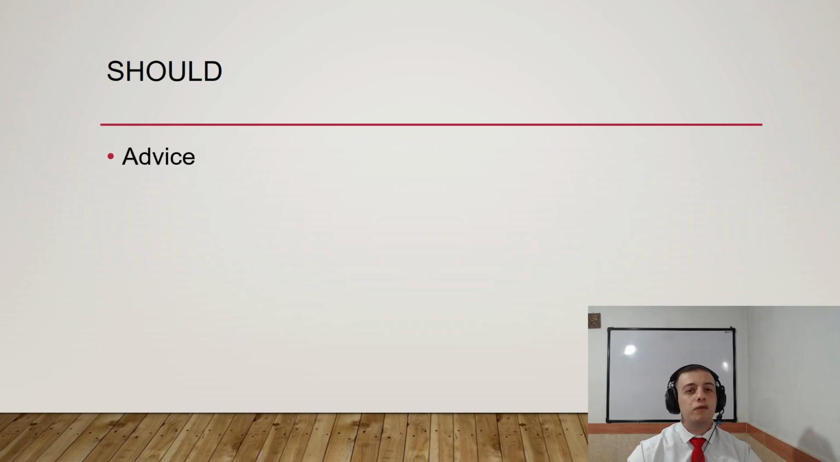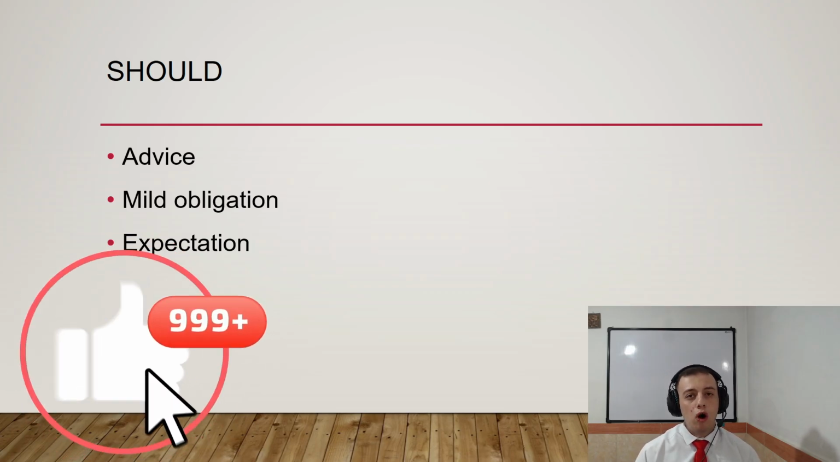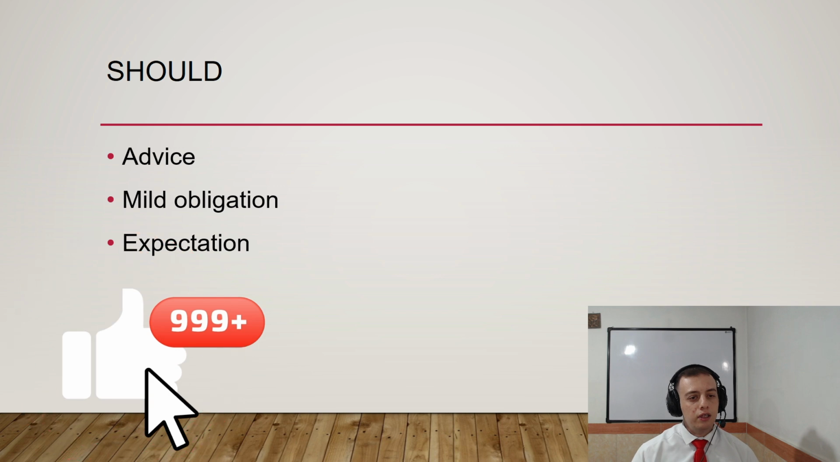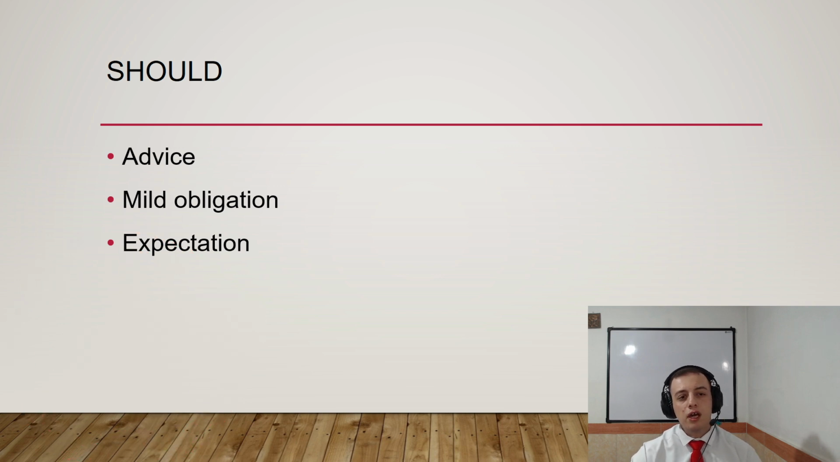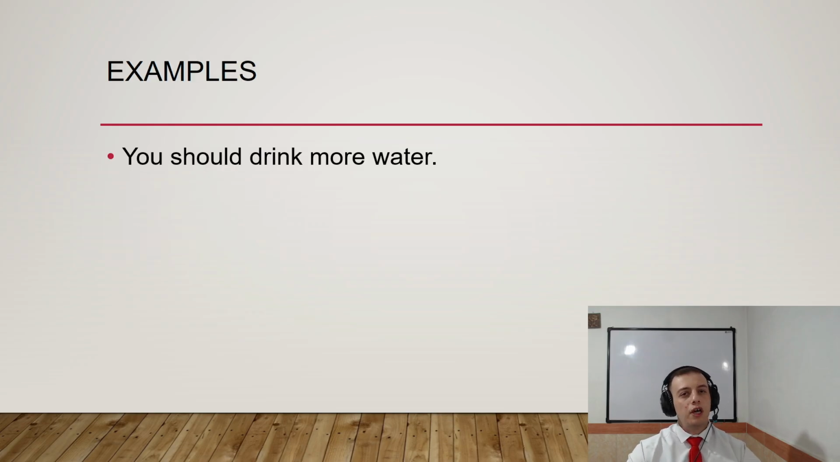We use should for advice, mild obligation, expectation. Whenever we use should for mild obligation, it means the obligation is not actually too hard for you. And if you ignore it, there will be no problem for you, right? Take a look at the examples. You should drink more water. It is kind of advice.